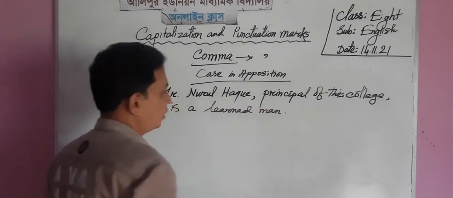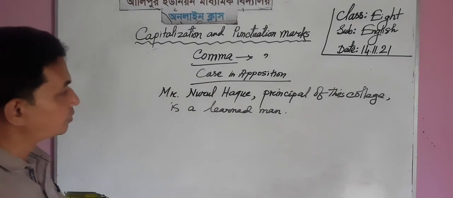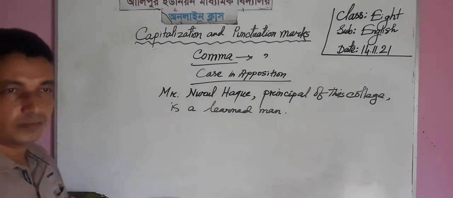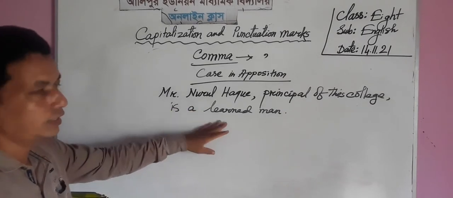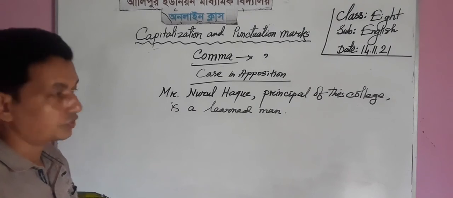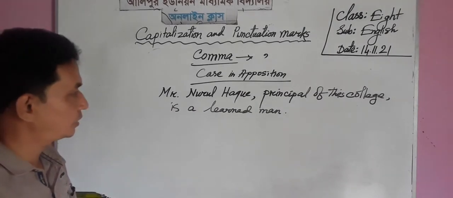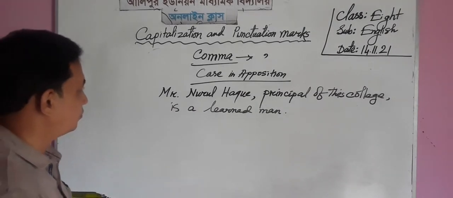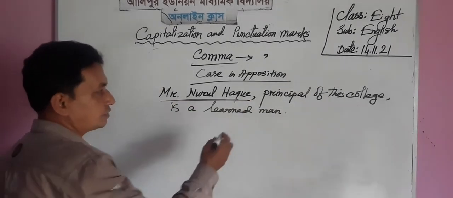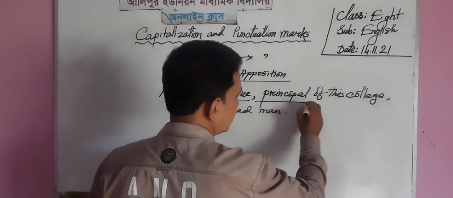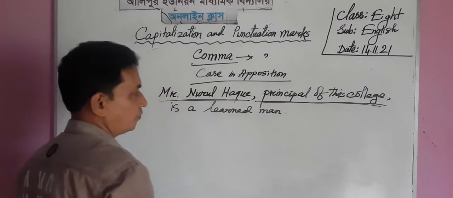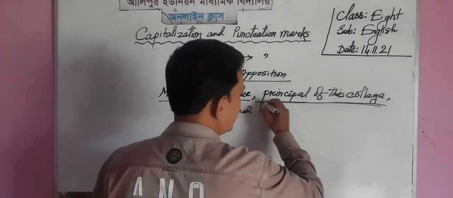Dear students, I have used an apposition in this sentence. Try to find out the apposition. Mr. Nurul Haq is a name, and its designation or another identity is principal of this college.